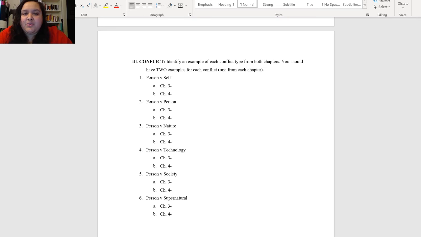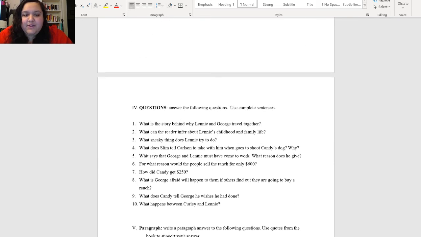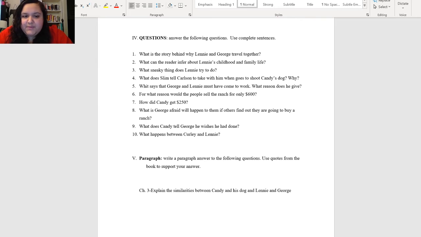Remember that supernatural doesn't always have to be ghosts or demons or any type of creature like that. Sometimes supernatural is just beyond our realm, things that are influencing us that we can't quite see. I can't remember off the top of my head what the example was that one of you had given, but it was a good one. Just remember that it's not always those supernatural, like the way we think about them in movies and shows, okay? So you'll give one example for each of the chapters from the reading this week. And then finally, you'll be answering these questions.